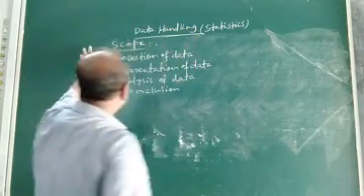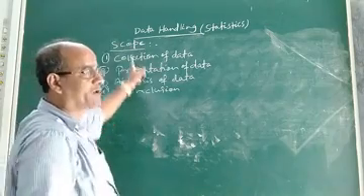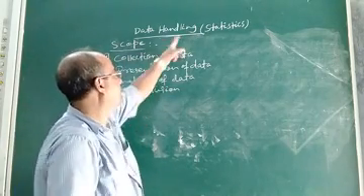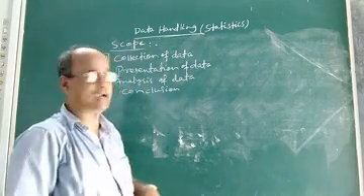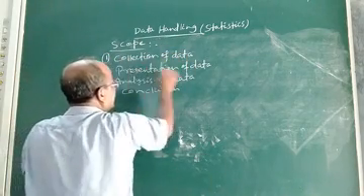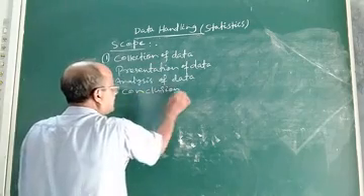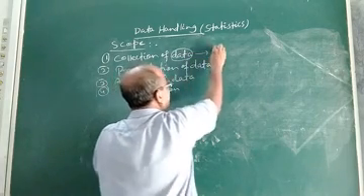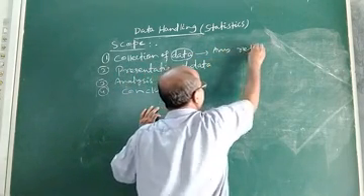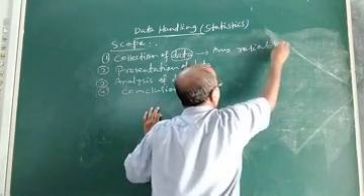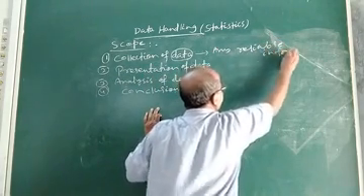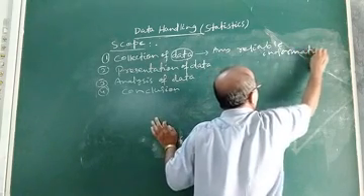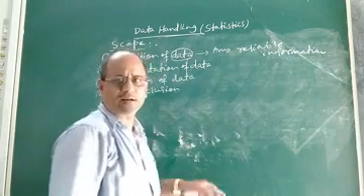These are the scope, or areas covered by statistics or data handling: collection of data, presentation of data, analysis of data, and conclusion. I said data means any reliable information collected. Now after the data is collected, what is the next step?